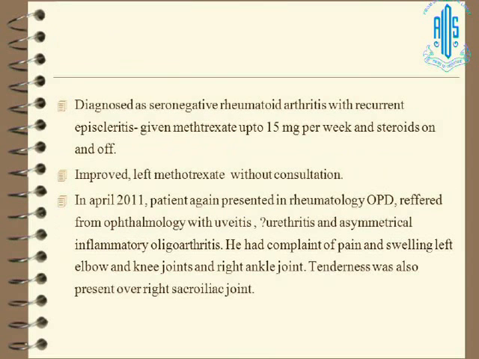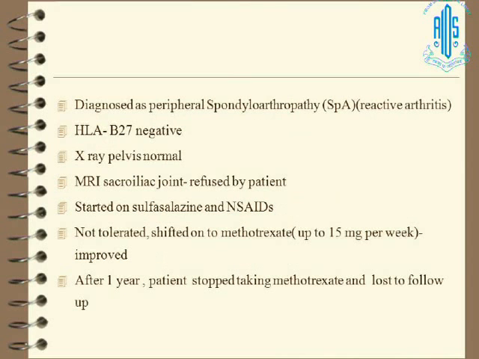So he was diagnosed as a case of seronegative rheumatoid arthritis with recurrent episcleritis, and he was put on methotrexate 15 mg per week and steroids off and on. This gentleman definitely improved, but finally he left methotrexate, as most of our patients do, without consultation. Now the second presentation was in April 2011, the first being in 2010. He presented to rheumatology, referred by an ophthalmology colleague with uveitis. He had a history of urethritis and asymmetrical inflammatory oligoarthritis, with three big joints involved: pain and swelling of left elbow, knee, and right ankle. So he was diagnosed as peripheral spondyloarthropathy, possibly reactive.